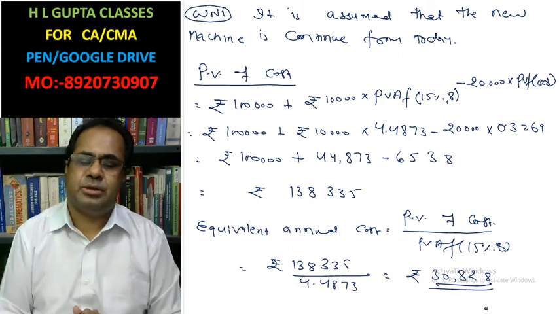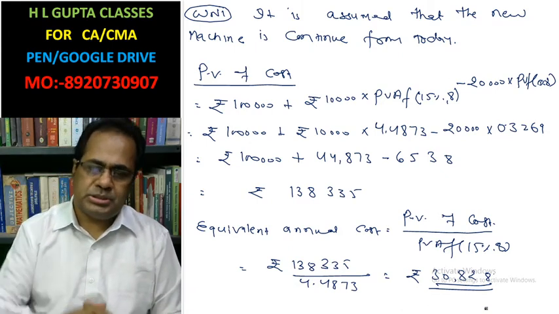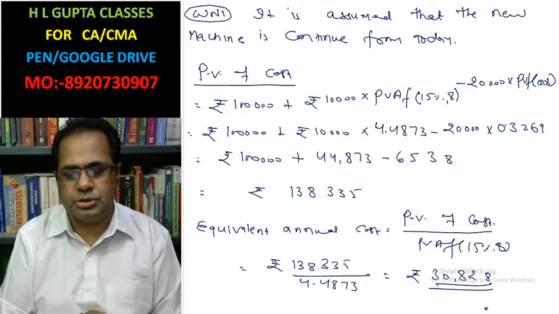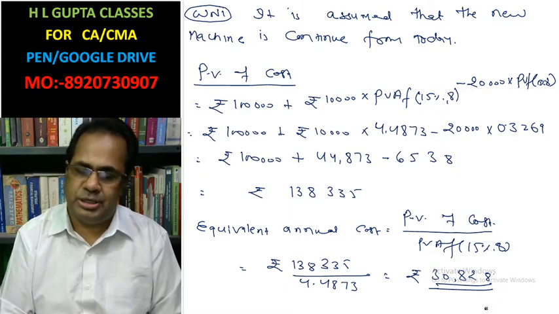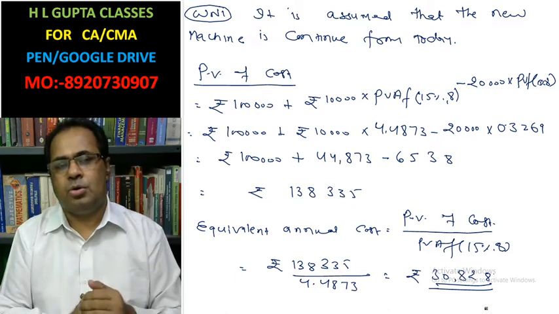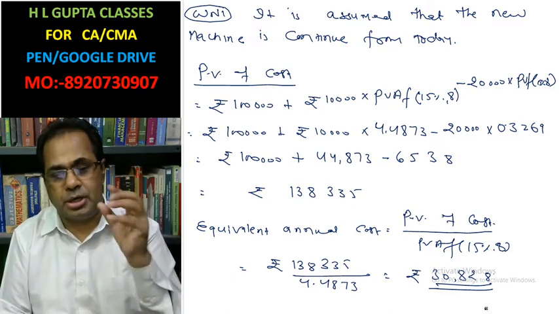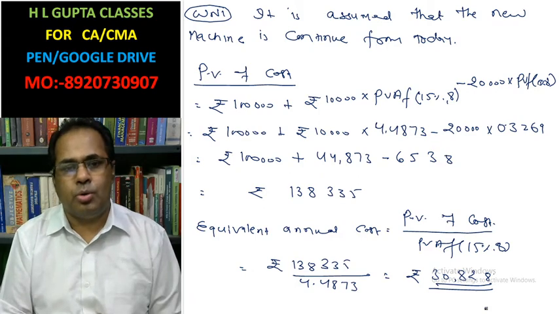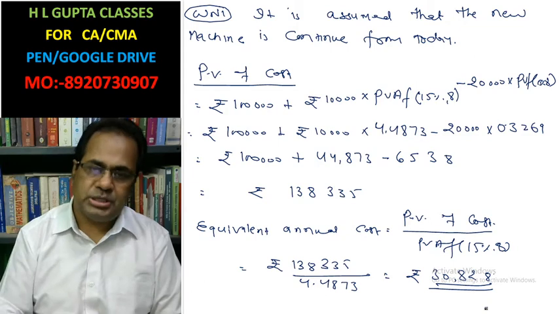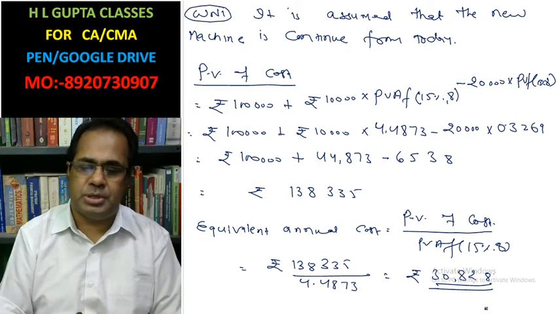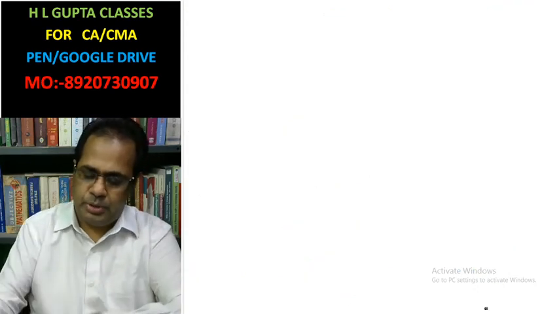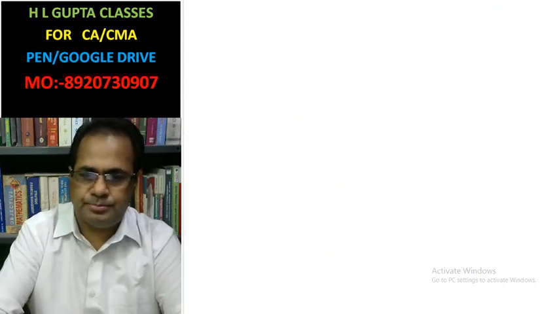What this means is, if the new machine continues, then the running cost per year is 30,828. Now we have to evaluate the running cost when the old machine continues for 1 year, when the old machine continues for 2 years, when the old machine continues for 3 years. Okay.